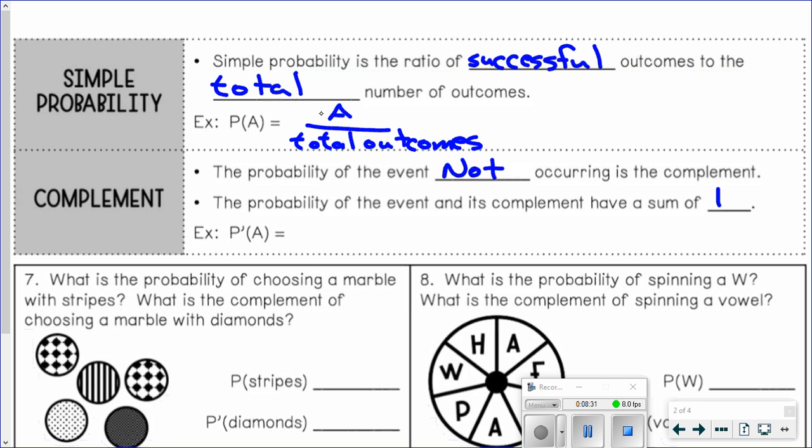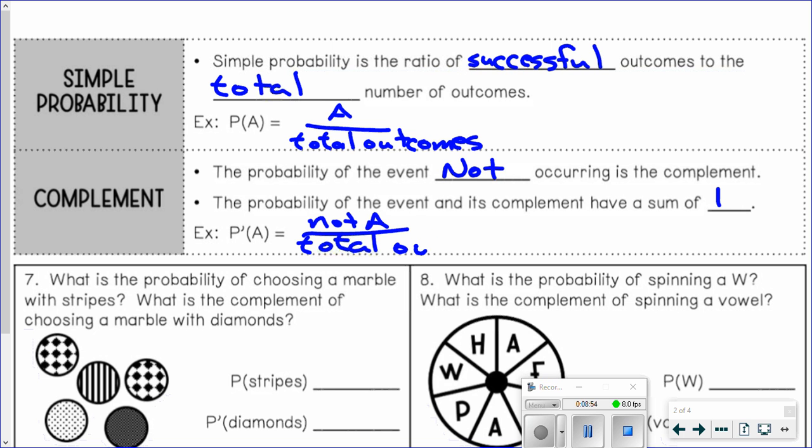This is how many ways A can't happen. So the probability of not A, so this little parentheses here means not, would be how many ways are there to not have A happen over the total outcomes.